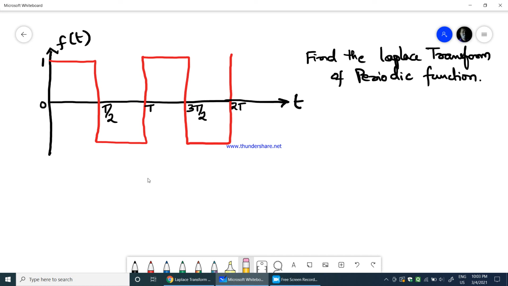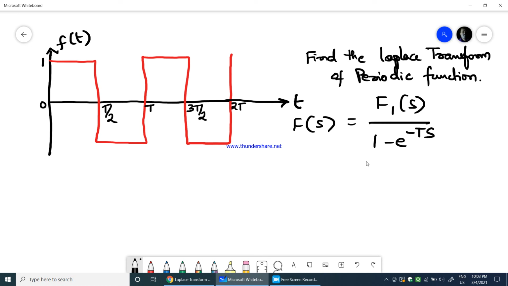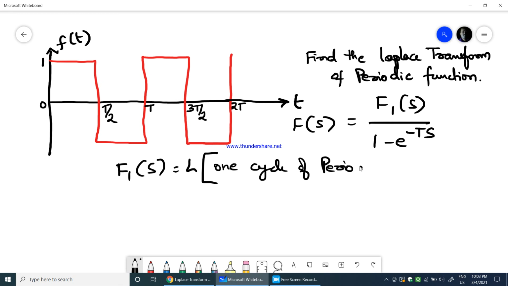Now let us find the Laplace transform of a given periodic function. In the previous problem we saw the Laplace transform of a square wave. Here we need to find the Laplace transform of a periodic function, which is again a square wave. We all know that the Laplace transform of any periodic function f of s would be equal to f1 of s divided by 1 minus e power minus ts, where f1 of s is nothing but the Laplace transform of one cycle of the periodic function, one full cycle.